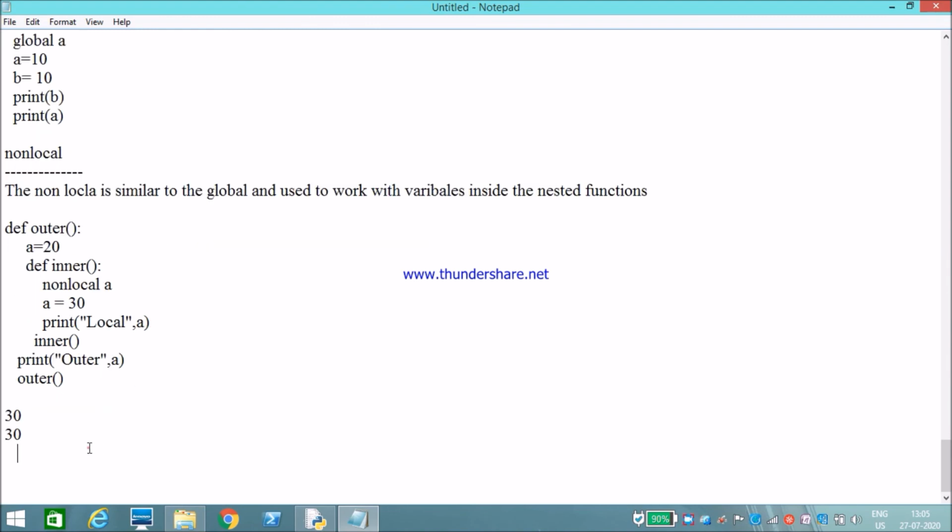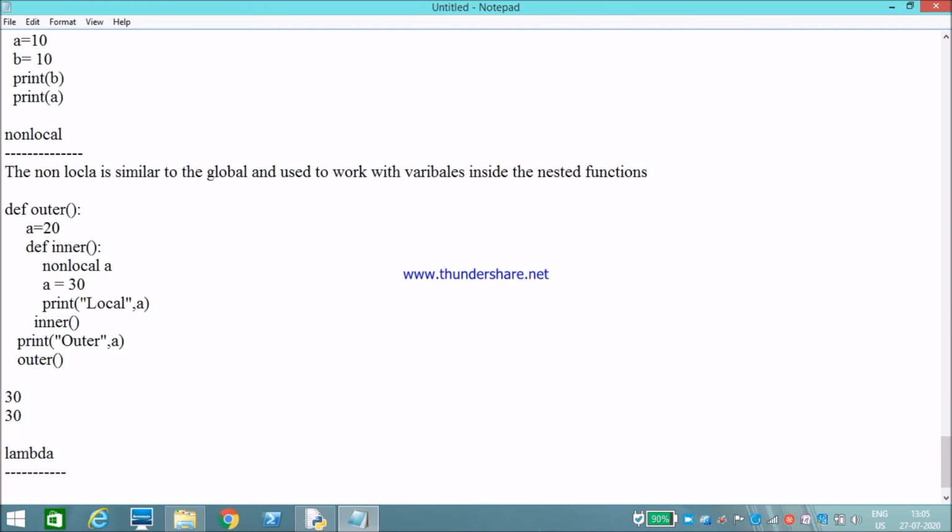Okay, next keyword, lambda. The lambda keyword is used to create an anonymous function in Python. What is an anonymous function? A function without a name is called an anonymous function.